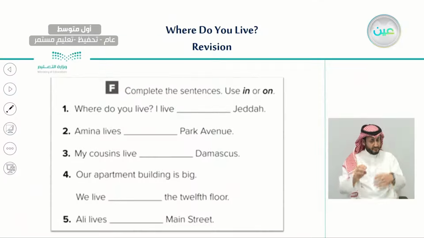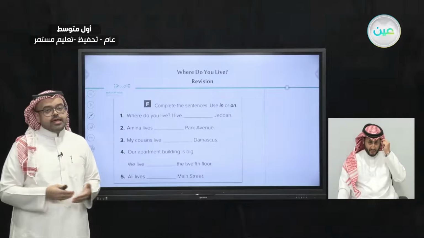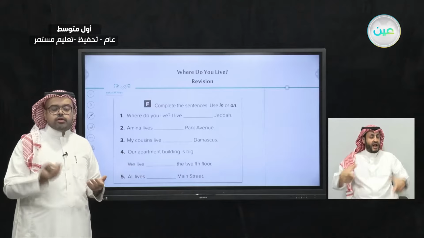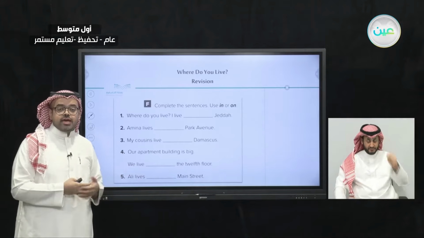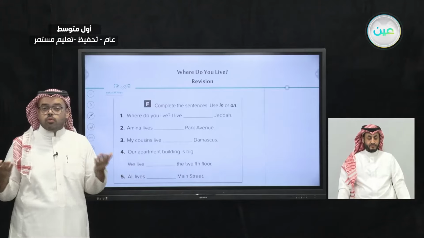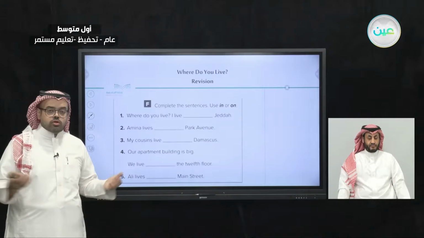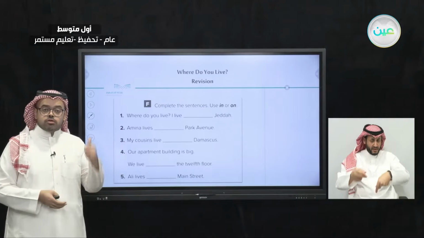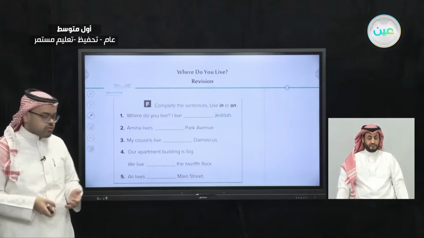Using in or on. And you remember, we have said that we would use in for what? Excellent. We would use in for cities, and we would use on for what? Very good. We would use on for buildings and for streets. So let's read the first one.